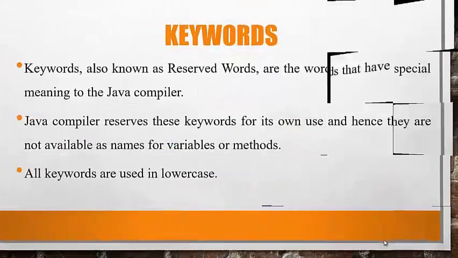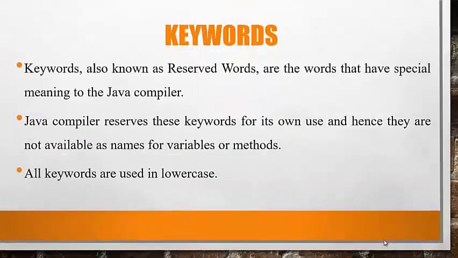Keywords. Keywords are special words that have special meaning in a programming language. They represent a specific task to be performed. Keywords cannot be used as identifiers. All keywords are used in lowercase. The compiler works like a dictionary that stores the meaning of all keywords. The Java compiler reserves these keywords for its own use, and hence they are not available as names for variables or methods. So while writing the code, if we write a word which is not understood by the compiler, it raises an error.